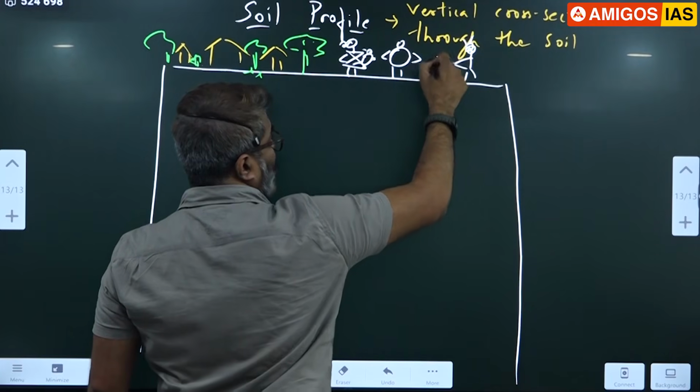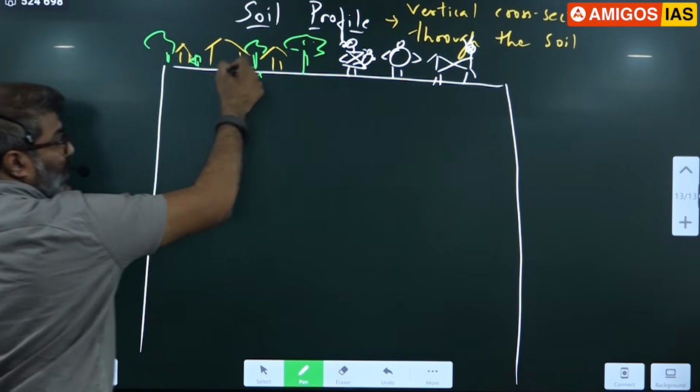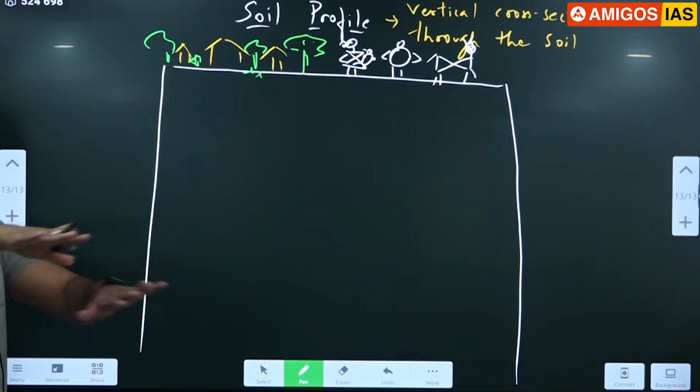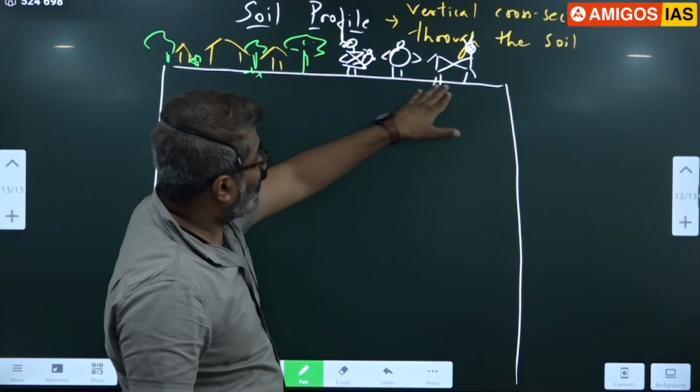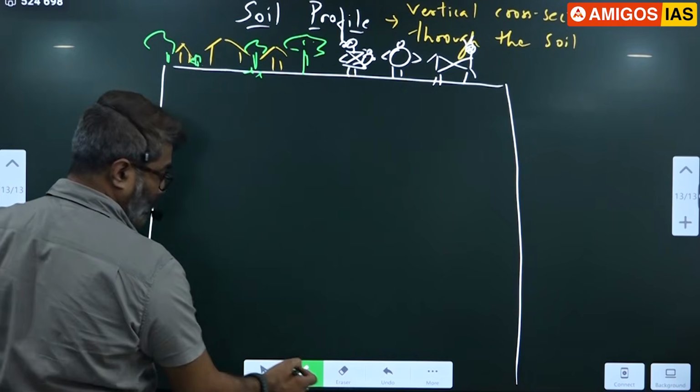So what I am trying to show: animals, humans, plants, trees on the earth's surface. On the earth's surface we have all this: houses, trees, plants, humans, animals and all.